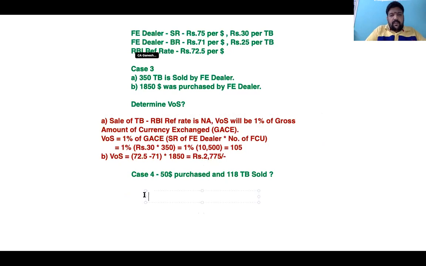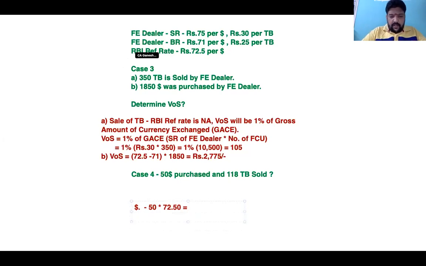So the working would go like this. $50. Of course, $50 is mentioned. In case of dollars, it will be 50 into the RBI reference rate, which is 72.4. So we'll get the amount 1.